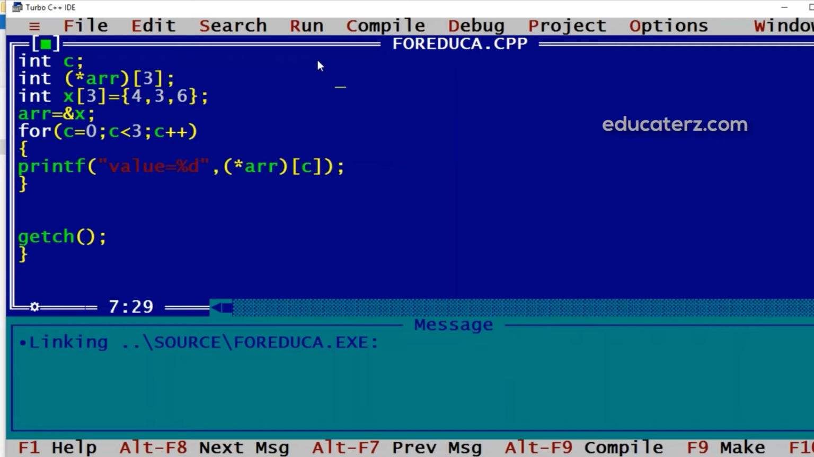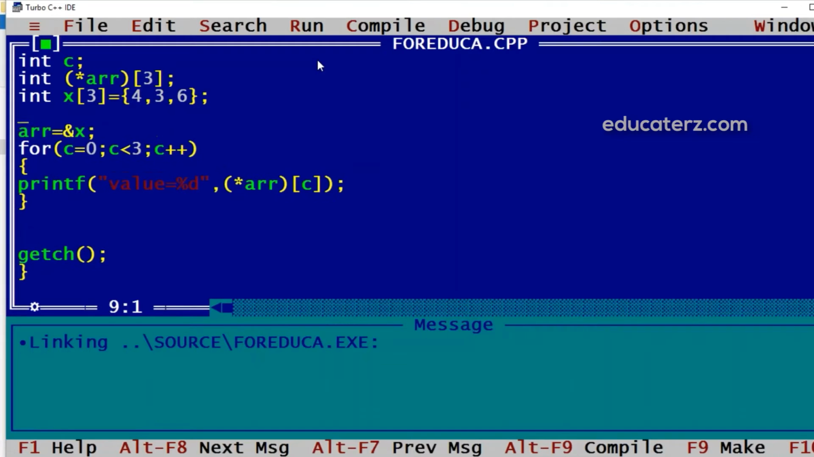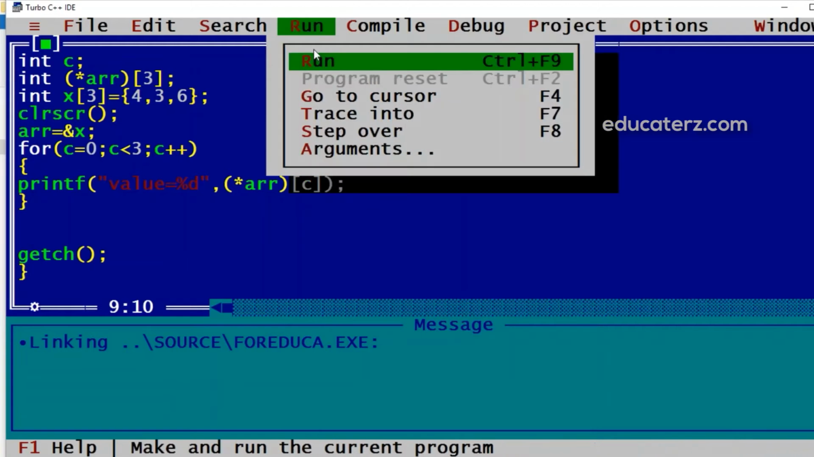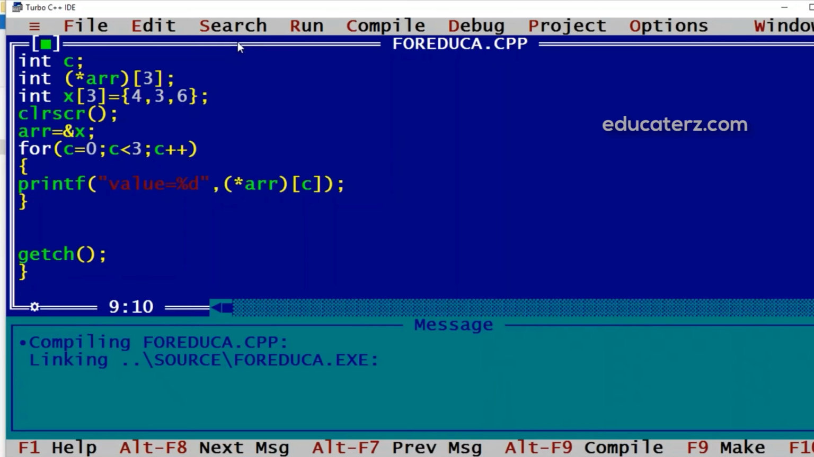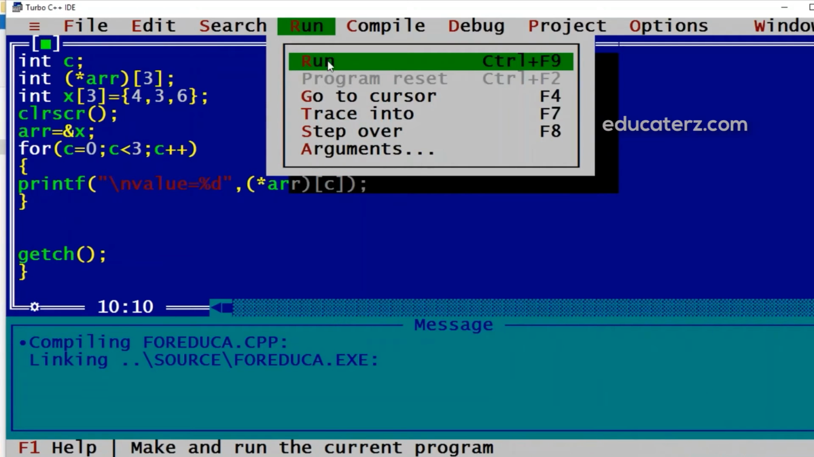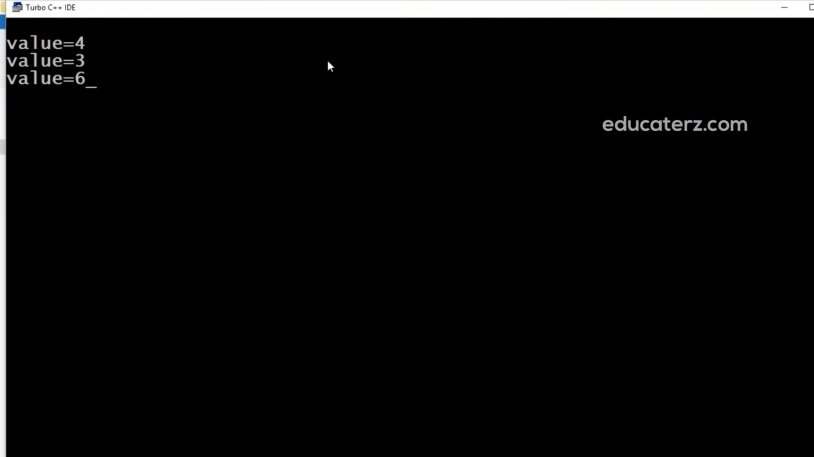If I clear the screen after all declarations, we'll get 4, 3 and 6. We can add a \n for the new line and get proper output. Now in a .c program, that is in C, all declarations should be given first before starting any executable code, meaning before starting any function call, all declarations should be given. So this way we'll get the output.